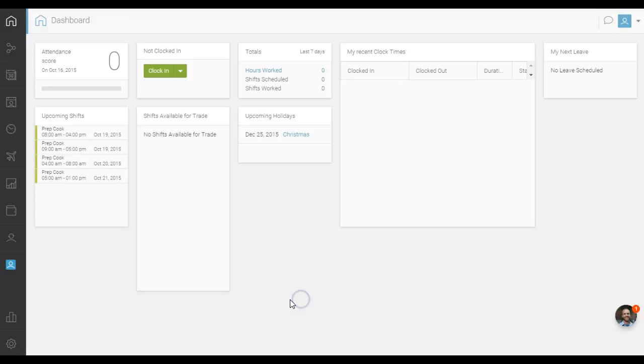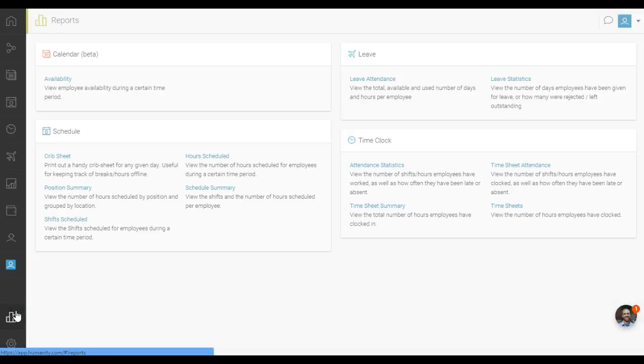To see the time clock reports, click the graph icon at the left bottom. Then select the required report from the time clock section. You can populate the following reports for the time clock module: